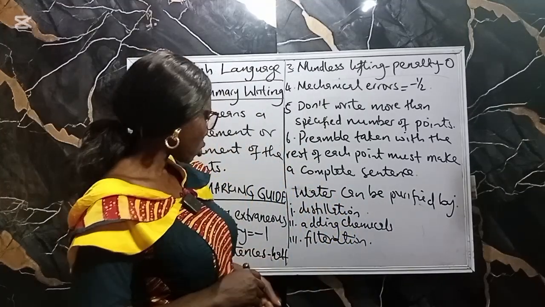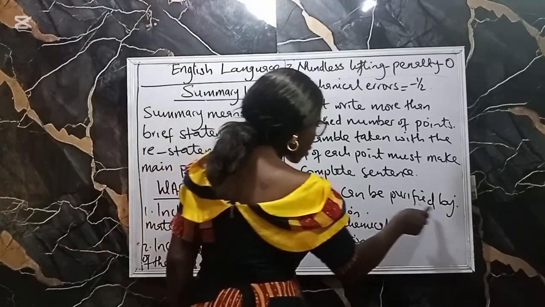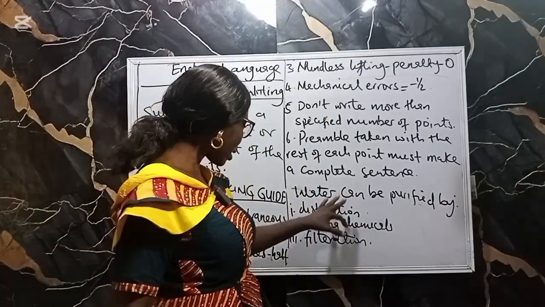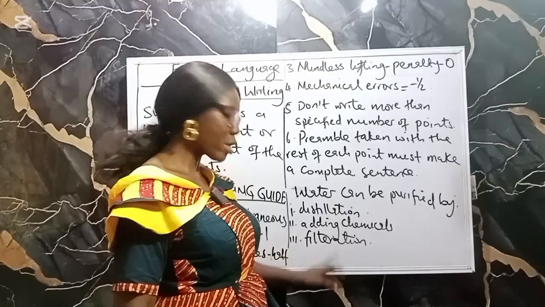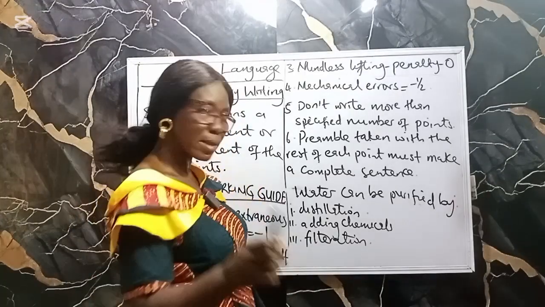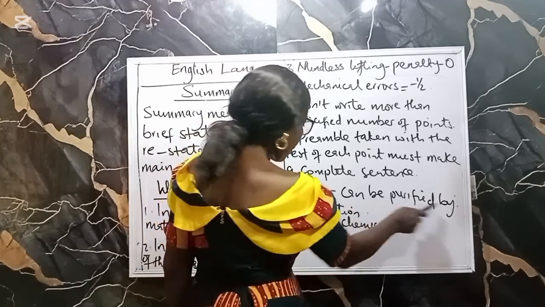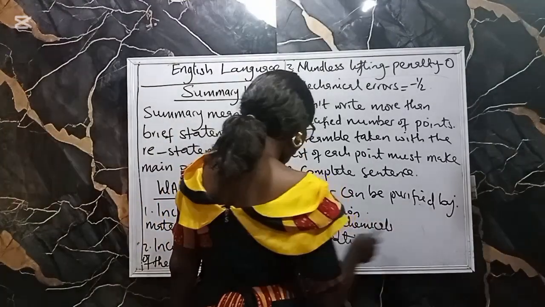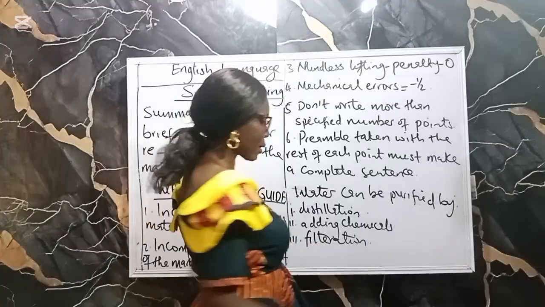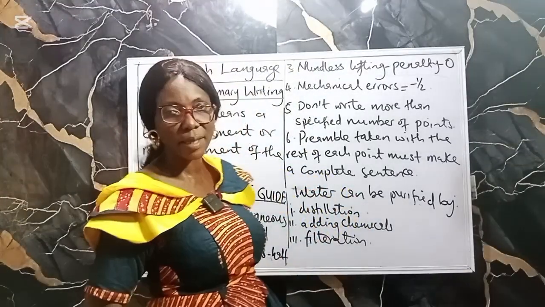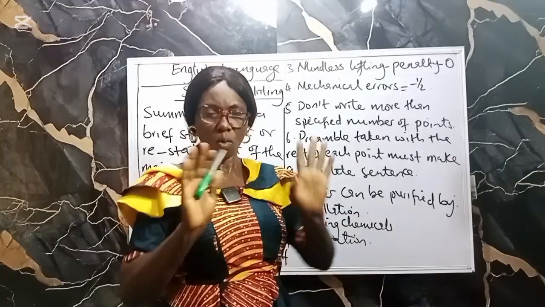Okay. So, this is the introductory phrase, which is the preamble we are talking about. If you take it with the remaining part of that sentence, you will see that they make complete sense. Let's look at it. Water can be purified by distillation. It's a complete sentence. Water can be purified by adding chemicals. Complete sentence. Water can be purified by filtration. They are all complete sentences. That is what WAEC wants.